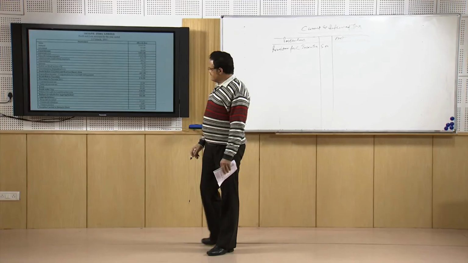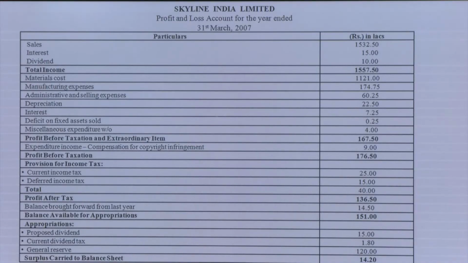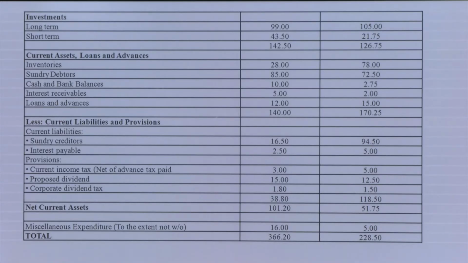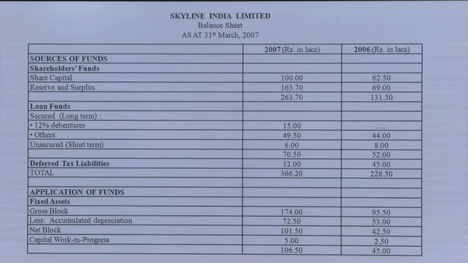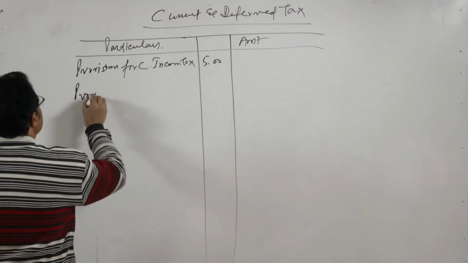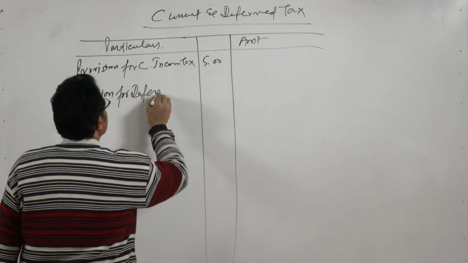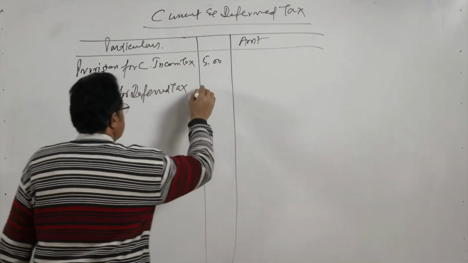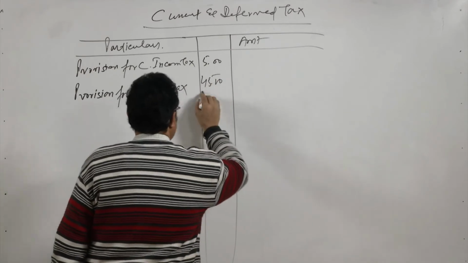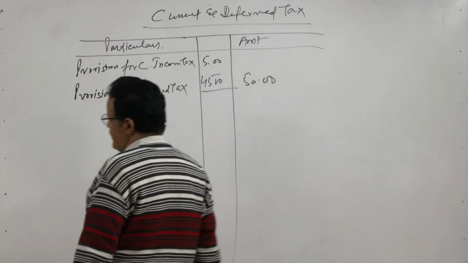And what is the opening balance of the deferred tax? We will have to go to the next part of the balance sheet, deferred tax liabilities. If you look at the deferred tax liabilities, 45 lakhs is the opening balance. So we will write here provision for deferred tax, and this is 45. So, total tax becomes 50 lakhs, that is the current provisions.